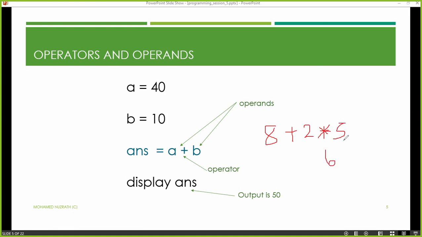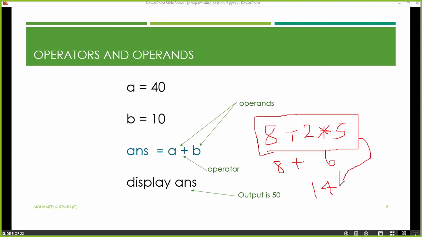Then 6 plus 8 will happen next, and the answer becomes 14. So this is a mathematical expression which evaluates to a value, which is 14. I hope you understand this.